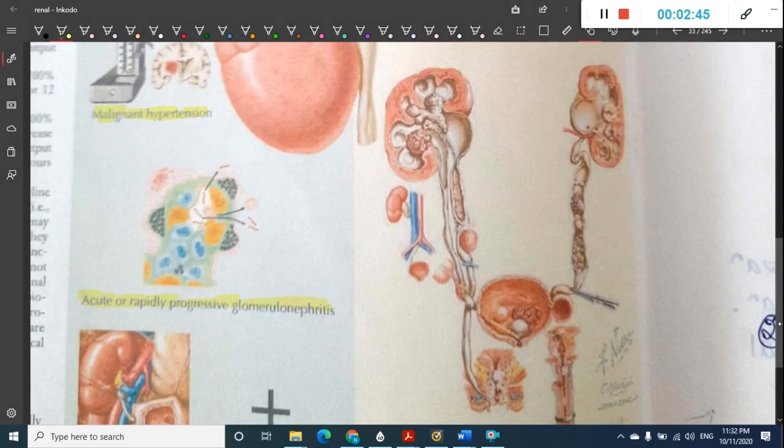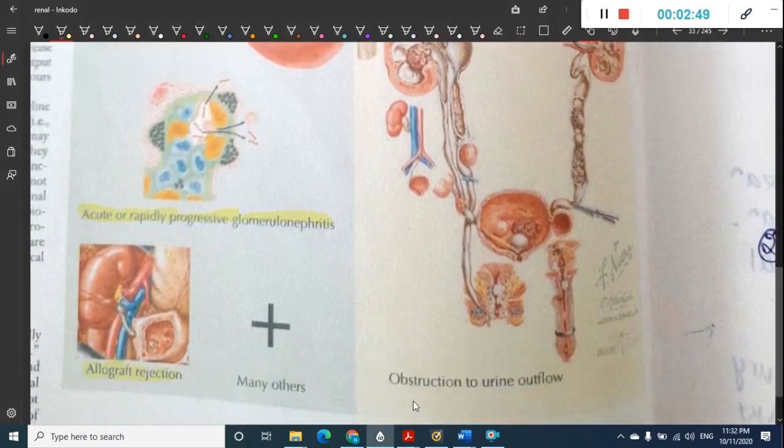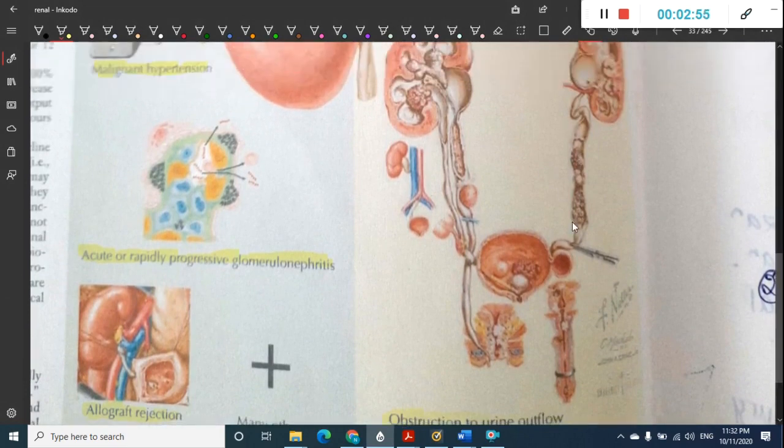Then what are post-renal causes? Post-renal can be anything which causes obstruction to urinary flow. Anything which causes obstruction to urinary flow from the ureters to the prostate can cause acute kidney injury.